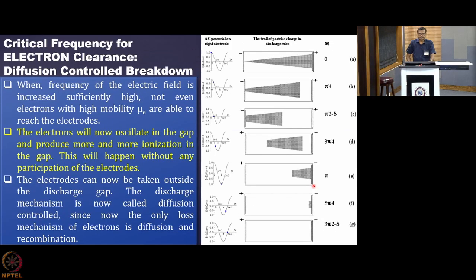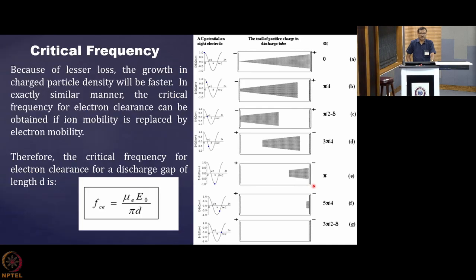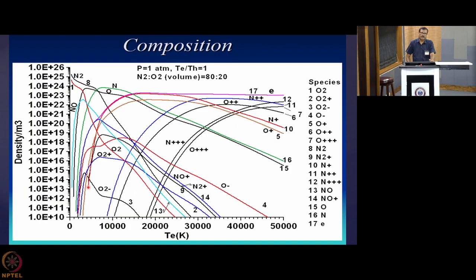Okay. So this is the discharge scenario that we have obtained. We obtained the critical frequency for ion clearance and electron clearance, and mu, the mobility, is playing the role here. So you will be getting electron mobility and ion mobility, both of them, for the respective critical frequency for ion clearance and electron clearance. Now we have to go to the plasma composition once the breakdown has happened. So this will come in our next class.